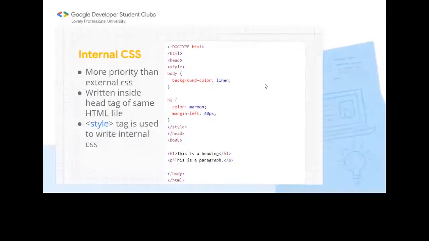It has more priority than the external CSS because it is defined under the particular block here, in the same file, and it is written inside the head tag. The style tag is there, and the code is the same, but there is a style tag. It's not an external file; here there is a style tag under the same HTML file, and we have the same code. And the style tag, as I have defined earlier.